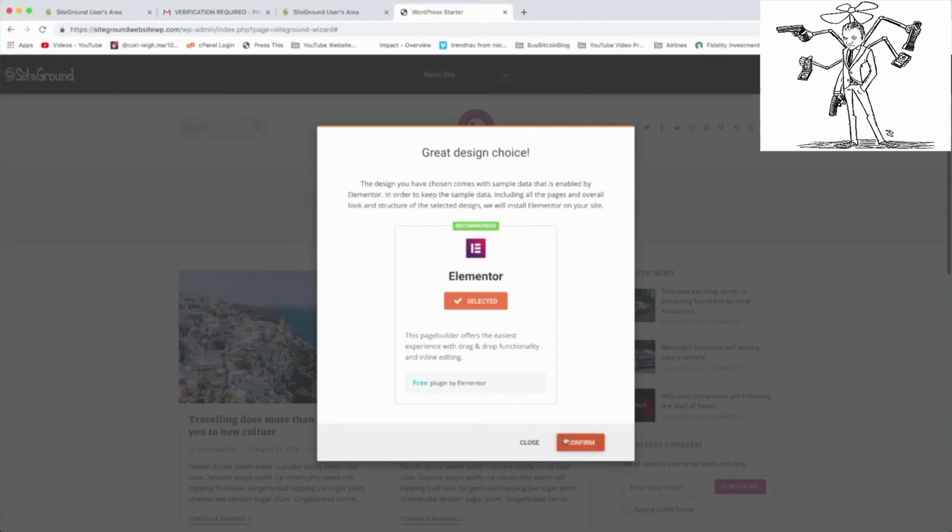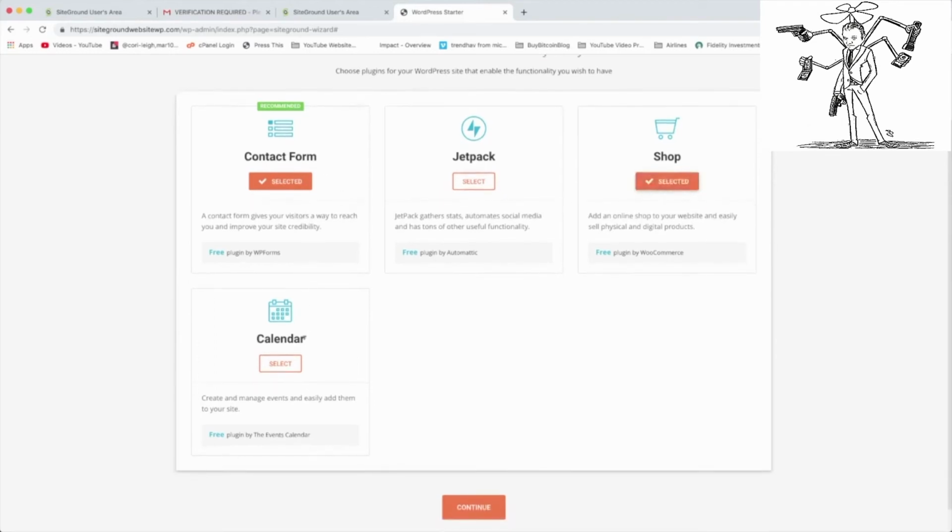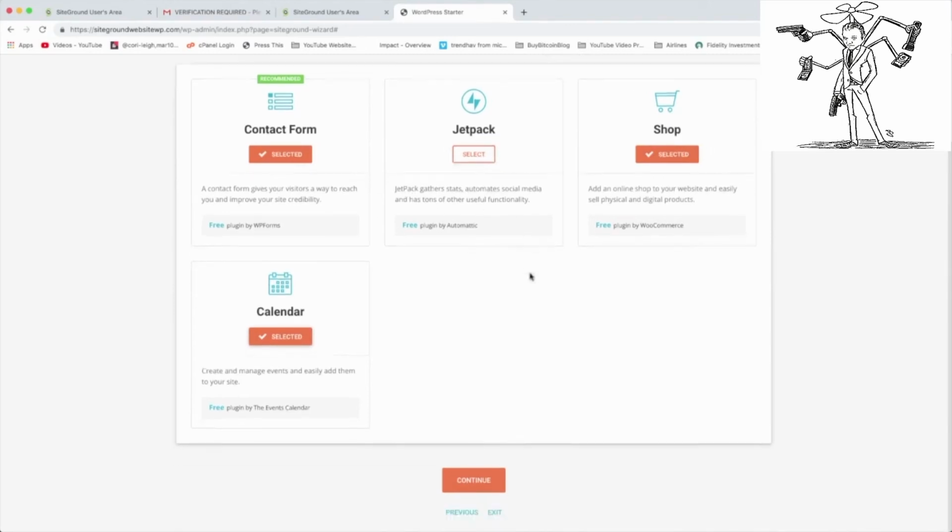So let's confirm it, and then it's going to ask us if we want to get some functionality. That means plugins in WordPress. We have contact form selected. If you want, you can make a shop, and if you want, you can do some stuff like a calendar, and Jetpack if you want to install some features from WordPress.com. We'll go with 3 out of 4 and hit continue.